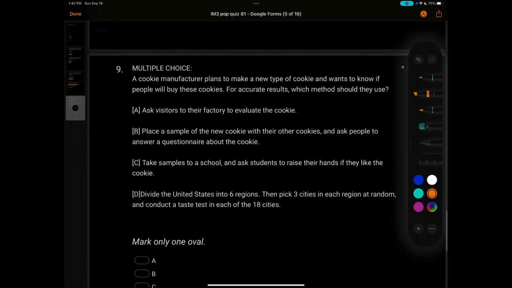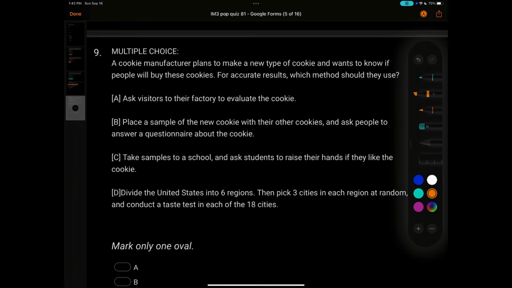Question number 9. A cookie manufacturer plans to make a new type of cookie and wants to know if people will buy these cookies. For accurate results, which method would they use? A, ask visitors to their factory to evaluate the cookie. In this case, not all would actually want to evaluate the cookie. So I think this one's a volunteer, and volunteer responses are not great. It's only people who have strong opinions who are going to say something. B, place a sample of the new cookie with their other cookie and ask people to answer a questionnaire about the cookie.